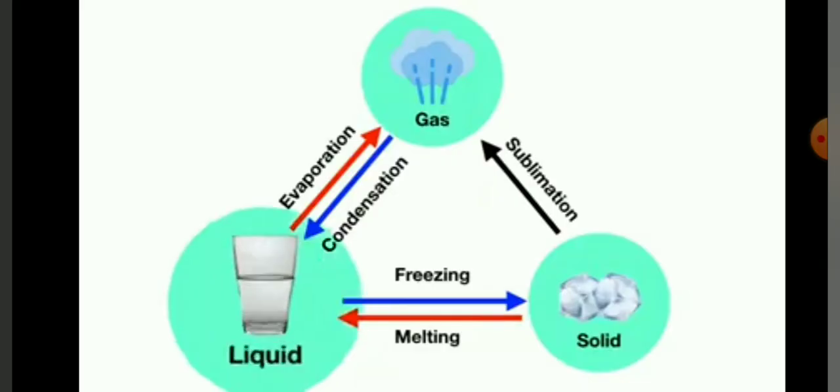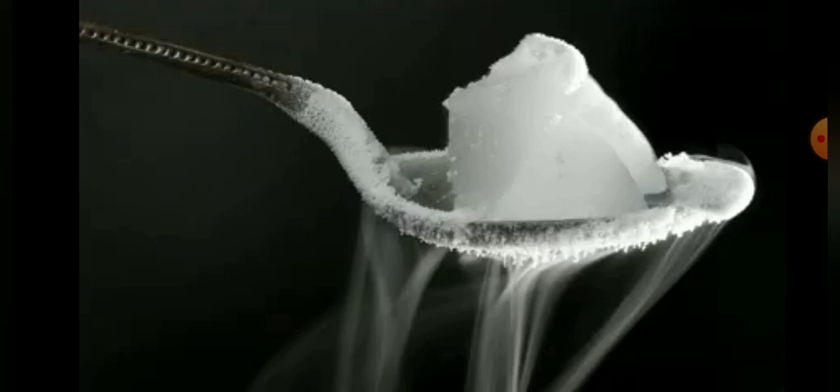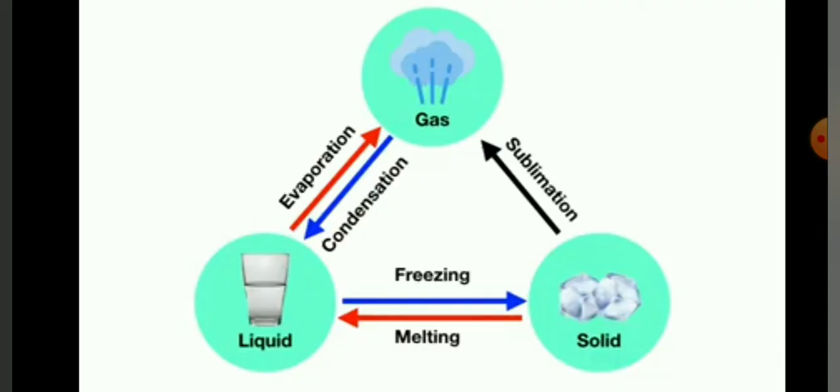Here's another example. If you pour water on a dark surface on a hot day, you can watch it seem to disappear really quickly. That's because the liquid water is turning into water gas, or vapor, and vanishing into the air. What is it called when a liquid turns into a gas? Well, you can see that we call that evaporation. Finally, here's one more. When you have a cube of dry ice, solid carbon dioxide, it turns straight from a solid into a gas. What is it called when a solid turns into a gas? Well, when a solid turns directly into a gas, it's called sublimation.